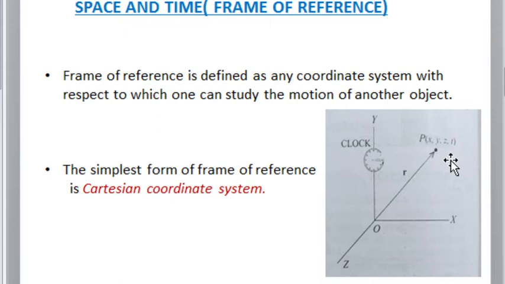So an event occurring in space can be represented in terms of space and time coordinates. The space coordinates x, y, z represent three-dimensional Cartesian coordinates. T represents the time coordinate. Okay.